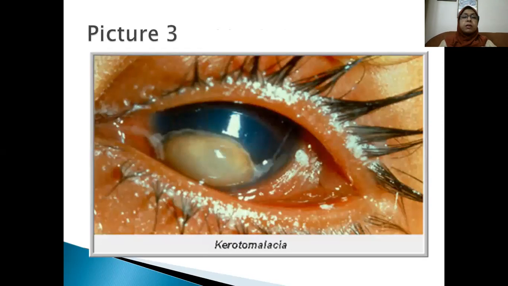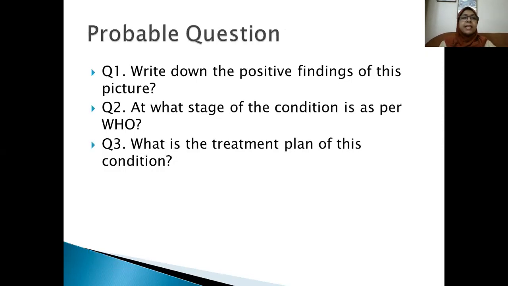Another picture or photograph. Look at the photograph and you may have questions like this. Write down the positive findings of this picture.